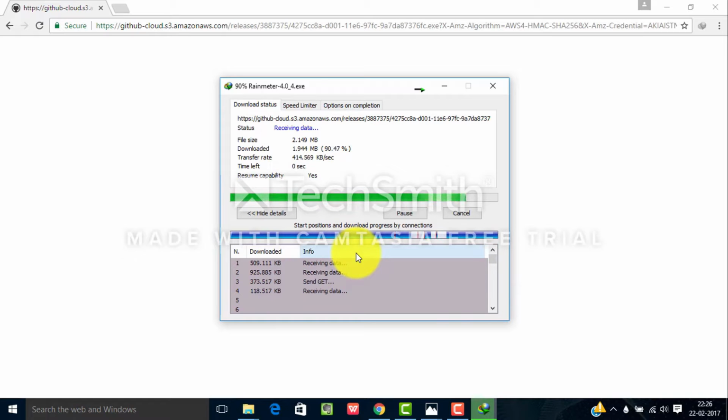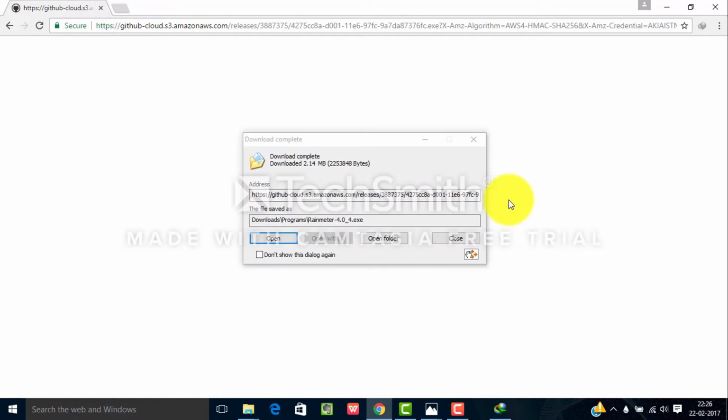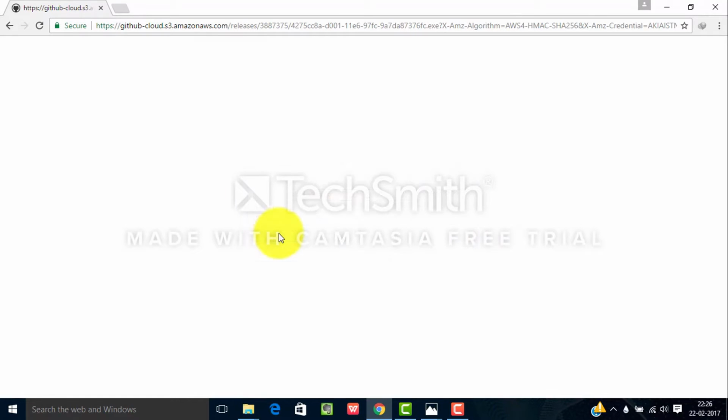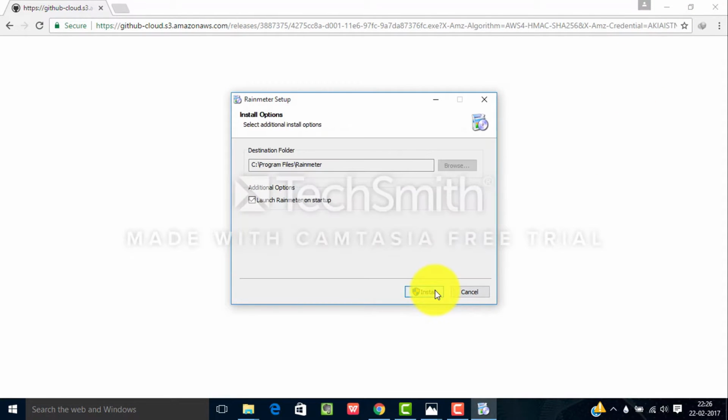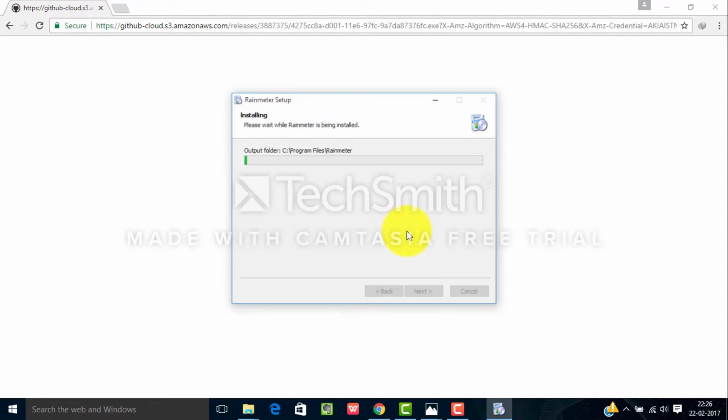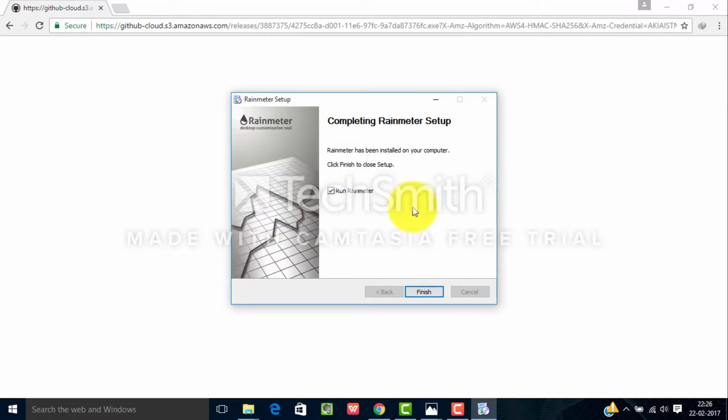It's downloading, guys. Okay, now let's open this. Next, it's setting up the Rainmeter. So it's done.